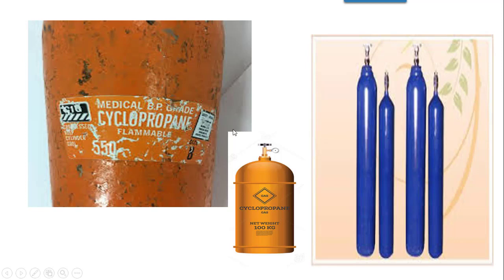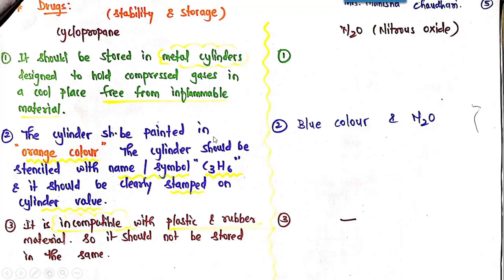So the name cyclopropane can be written, or it can have the symbol C3H6, that is the formula of cyclopropane. The cylinder should be stenciled with either the name or the formula, and it should be clearly stamped on the cylinder valve.